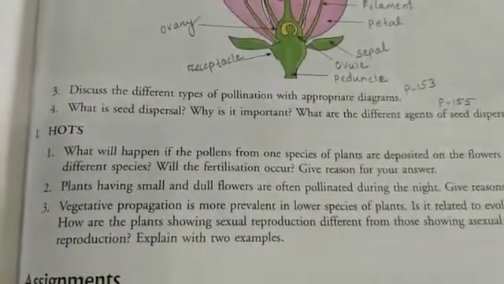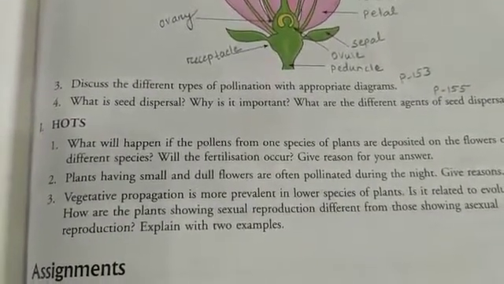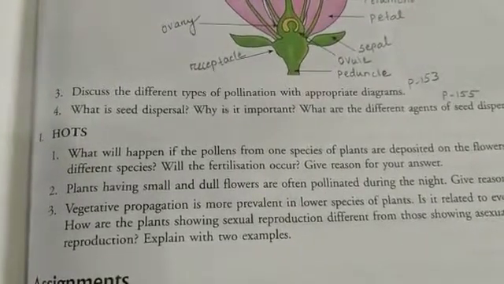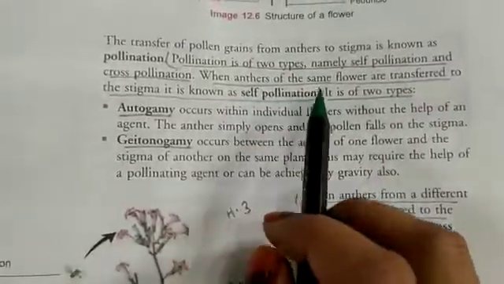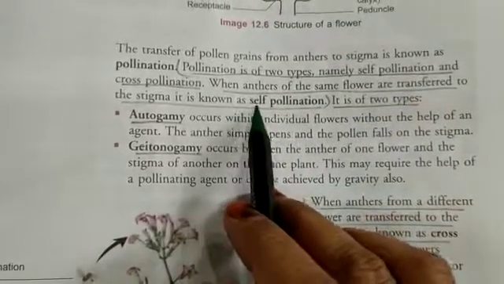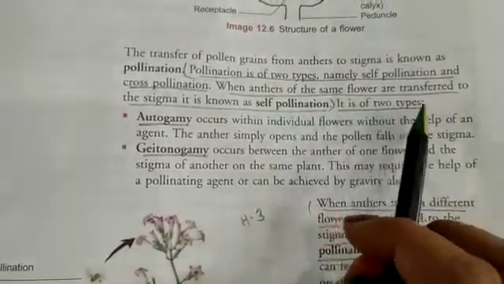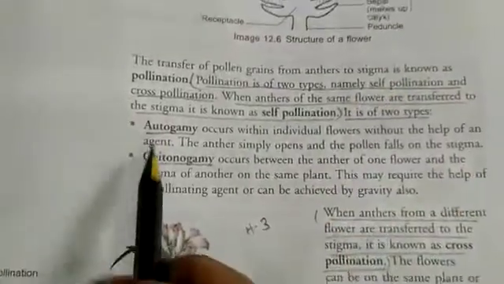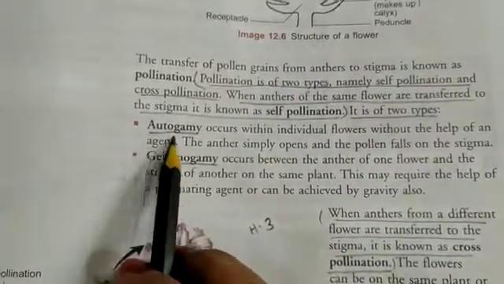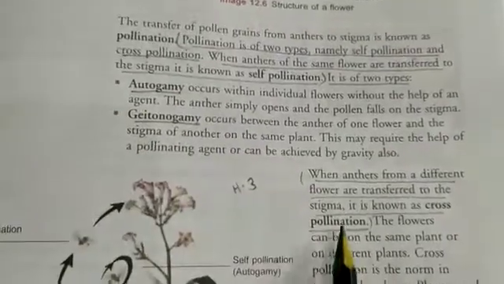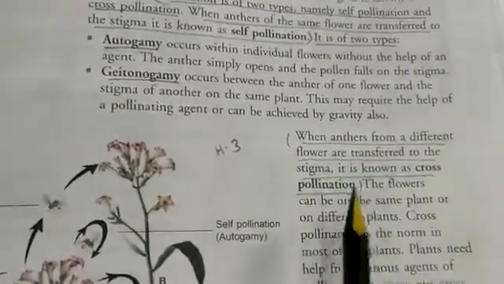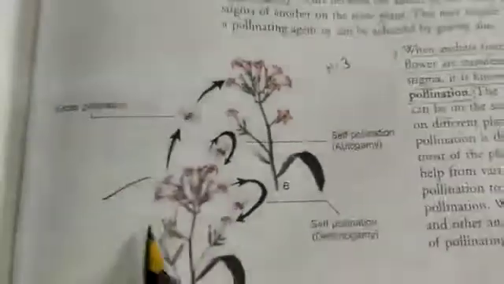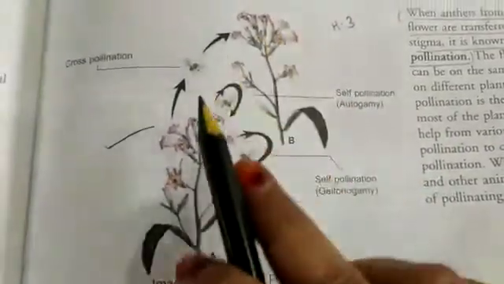Number 3, discuss different types of pollination with appropriate diagram. That is page 153. So pollination is of 2 types, self-pollination and cross-pollination. When pollen from anthers of the same flower is transferred to the stigma, that is called self-pollination. It is of 2 types only. You will write the headings, autogamy and geitonogamy. Then when pollen from anthers of a different flower is transferred to the stigma, it is known as cross-pollination. And the diagram, you will do this diagram.